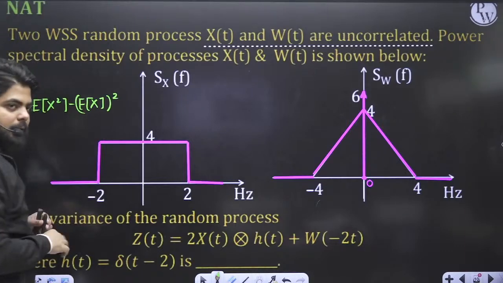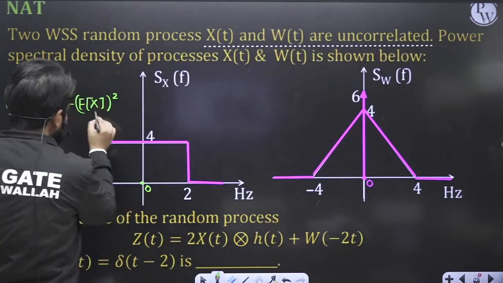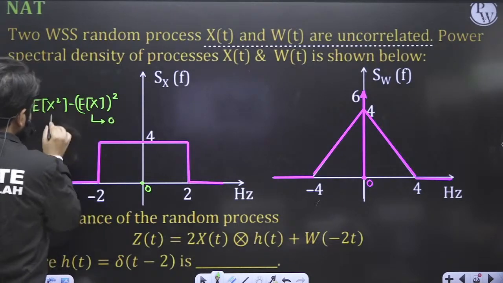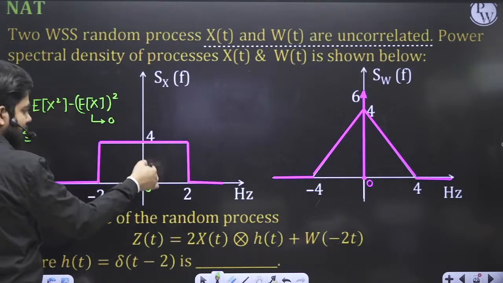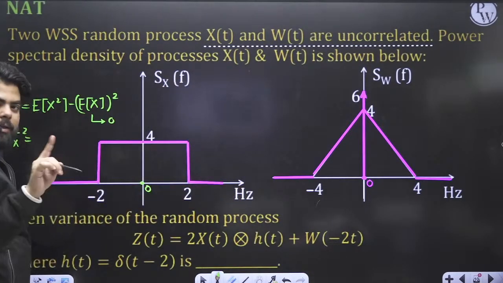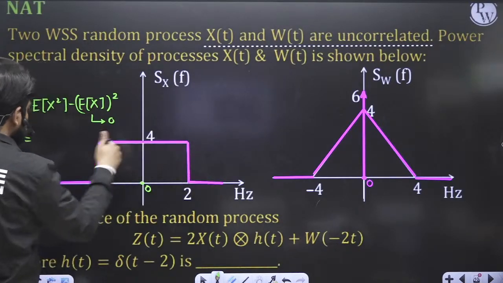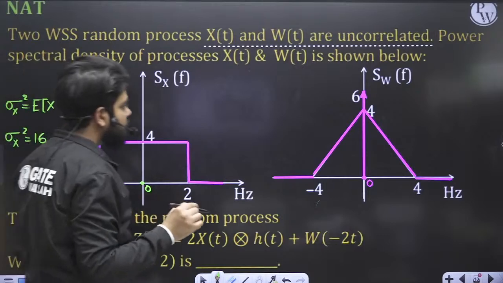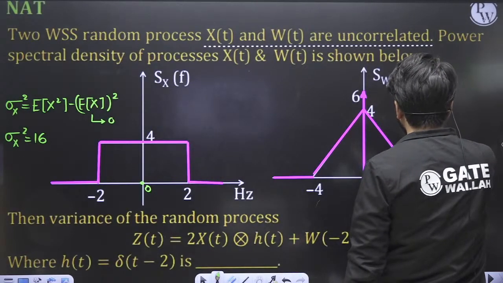You know that in case of PSD, if there is no impulse at the origin, the expectation of x becomes 0. How to calculate expectation of x square, which means power? Simply you can calculate the area of this curve because it is given in f domain. If it had been given in omega domain, you would calculate the area and divide it by 2 pi. So this value comes out to be 16. Perfect. From here, what should be the value of sigma W square?